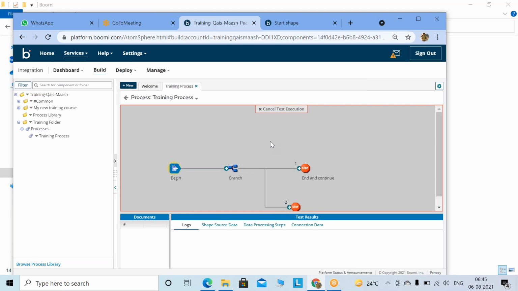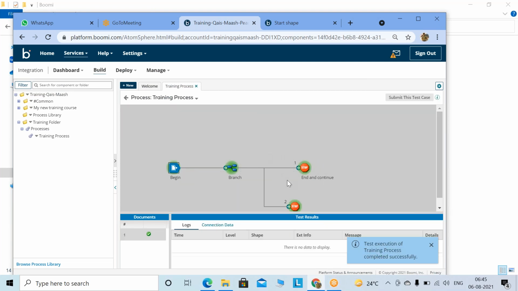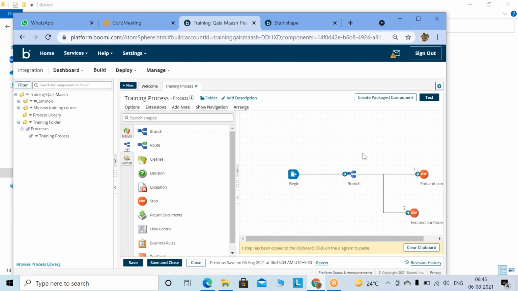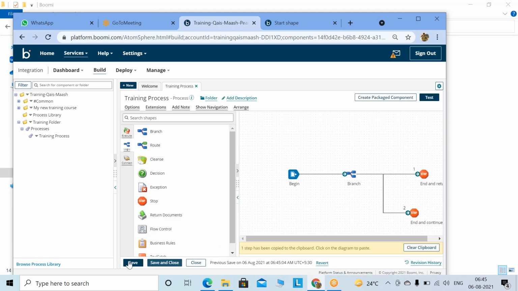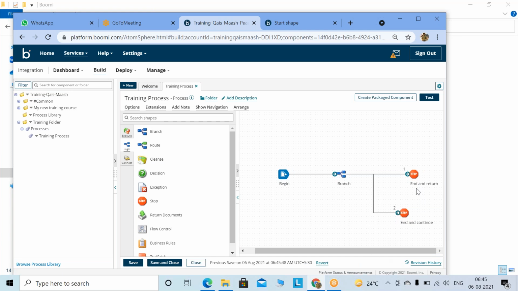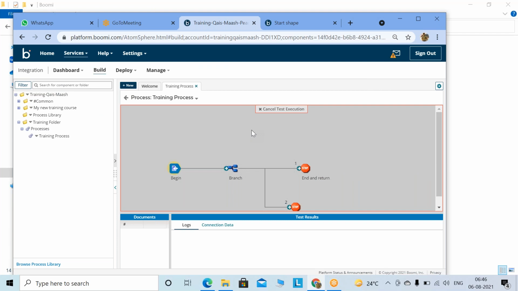See, branch 1 is also executed, branch 2 is also executed, correct? Now you just disable this. If you disable it, now you see the difference in the name. And then return and then continue. Return means it will execute this and it will not execute this. Now run this process and see.